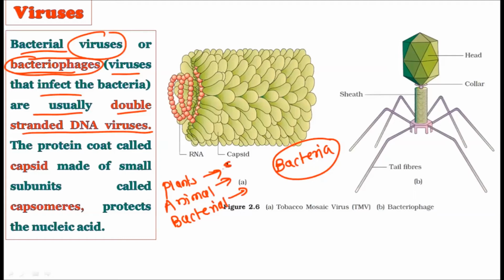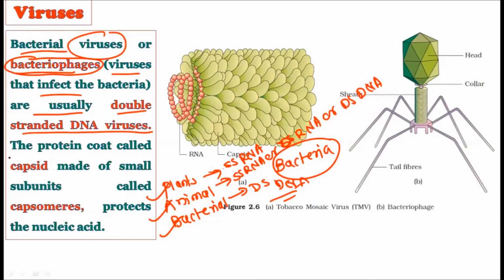For plants, it's single stranded RNA. For animals, it's either single stranded RNA, double stranded RNA, or double stranded DNA. And in the majority of bacterial viruses, it's double stranded DNA.